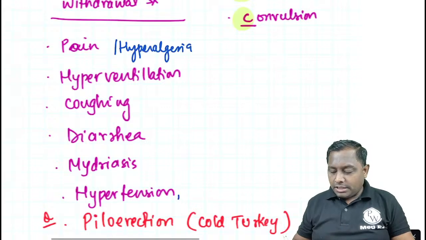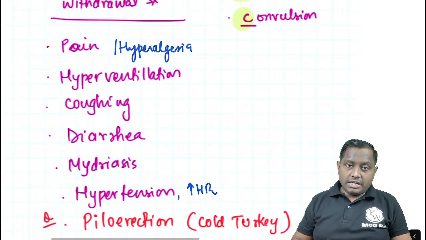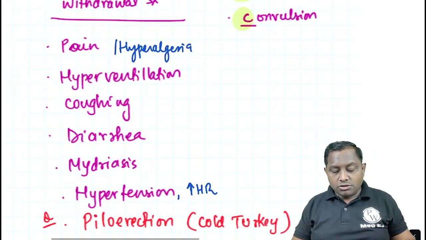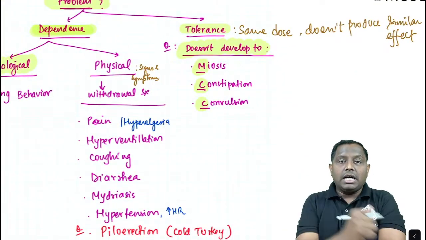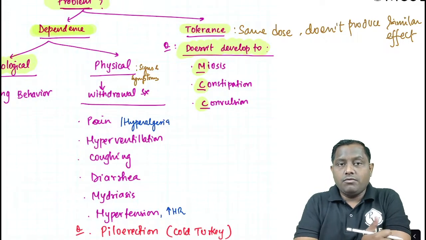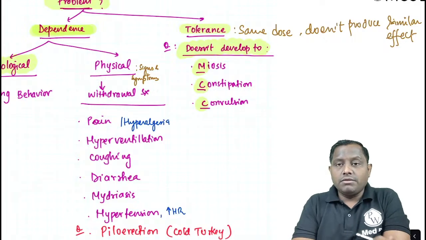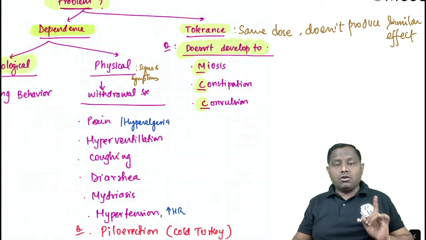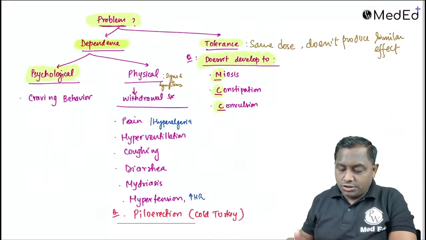There will be hypertension. There will also be increase in the heart rate. Withdrawal symptom का एक effect है which has not been discussed so far. Remember, it's piloerection, erection of the pilosebaceous unit or pilosebaceous gland. So these are the withdrawal symptom. Please remember, withdrawal symptom is a type of physical dependence. So physical dependence का जो symptom आता है, we are going to call it as a withdrawal symptom. I hope it is making sense to all of you guys. Withdrawal symptom is not same as opioid toxicity.